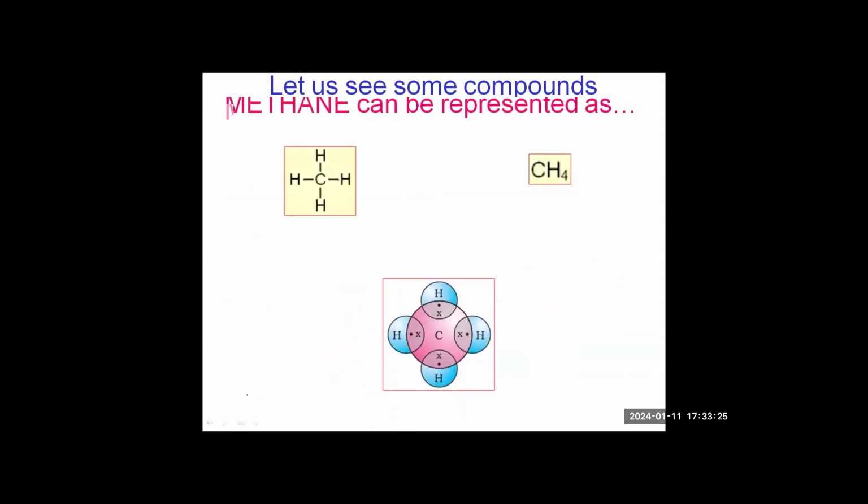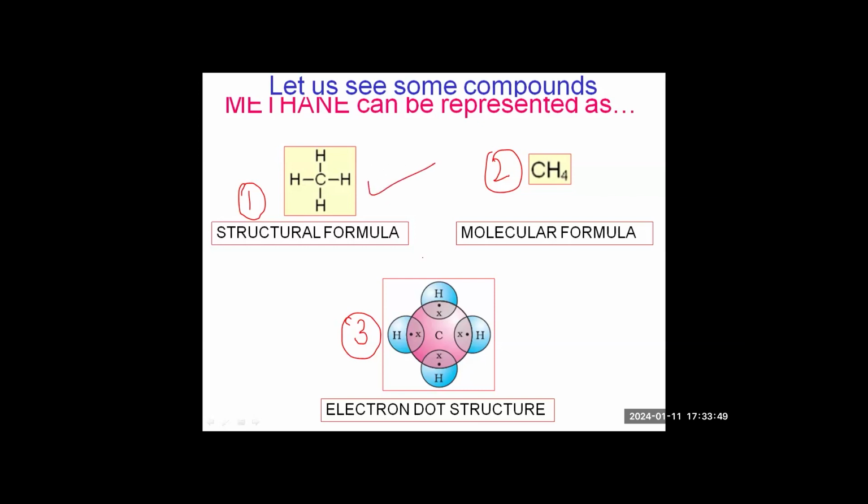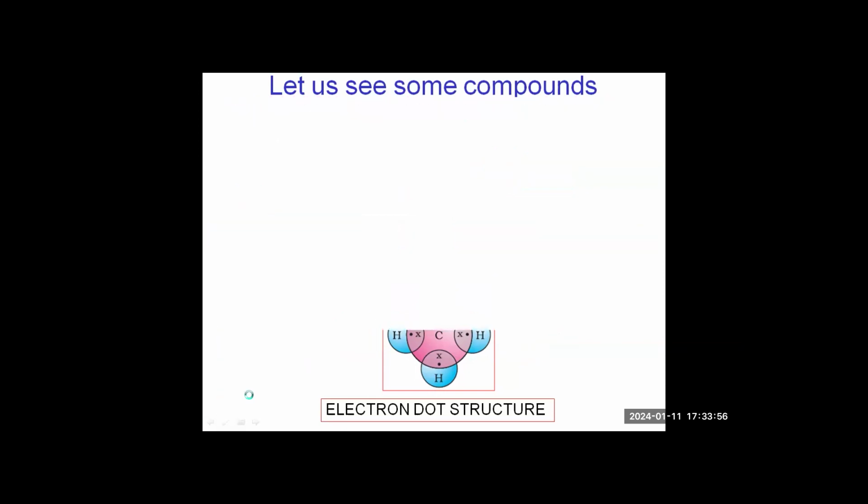Methane can be represented in 3 ways. The first one is the structural formula. The second one is the molecular formula for methane. And the third one is the electron dot structure for methane. So you can be asked a question in any of the ways. If you are asked to draw the structural formula, this is what you draw. If they ask you the electron dot structure, this is what you have to draw. And molecular formula, everyone knows.